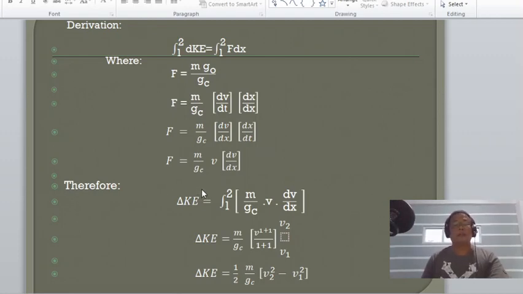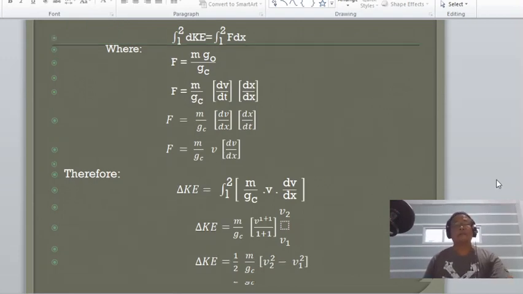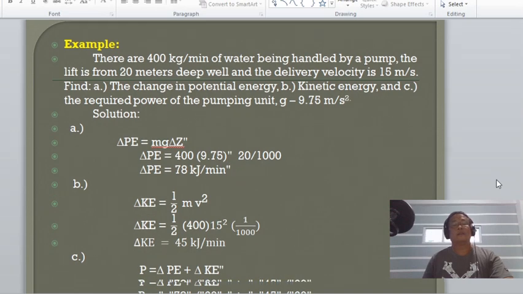Or simply, the change in kinetic energy now is equal to 1/2 mv squared, or the change of the square of the velocity. So let us now apply the previous formulas.